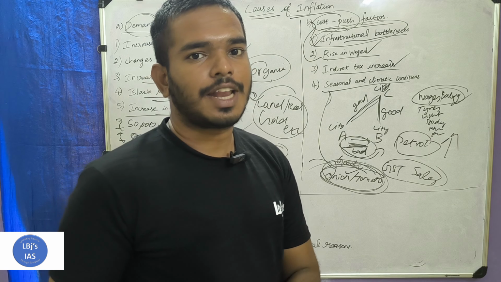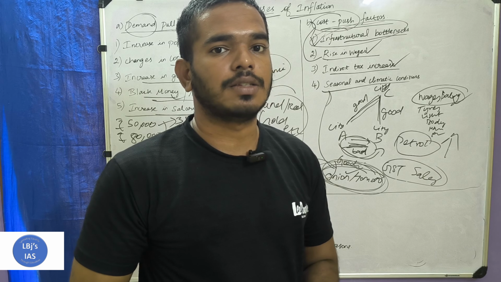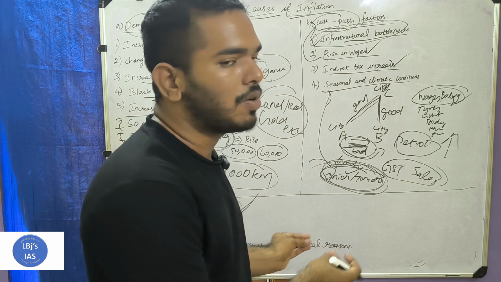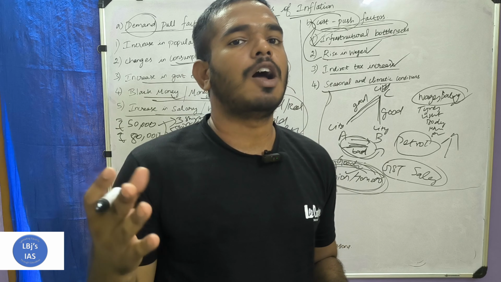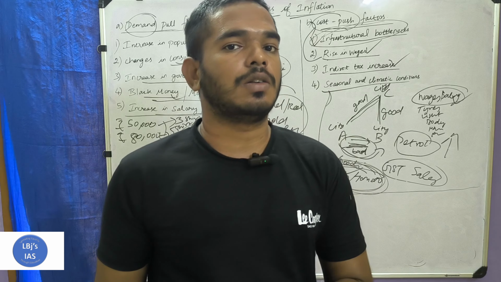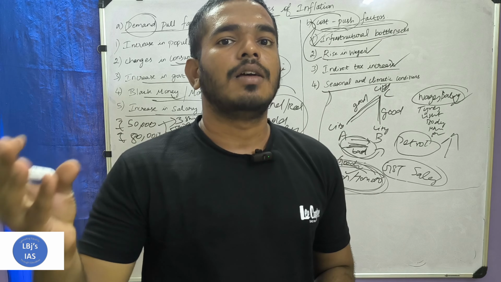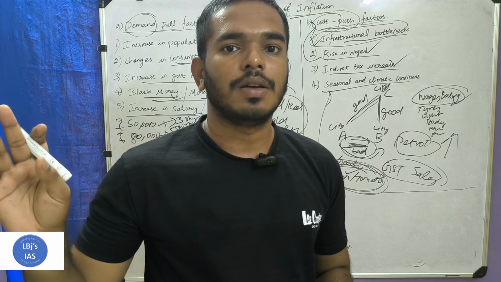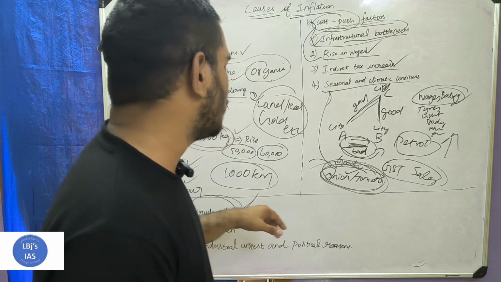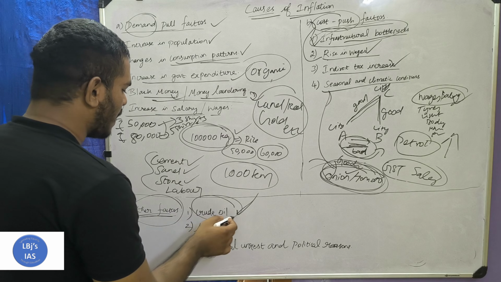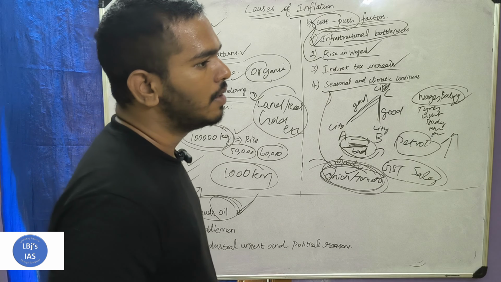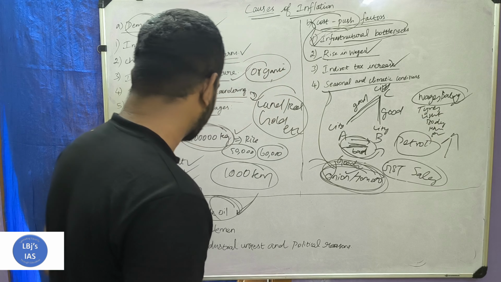Take for example, an increase in the price of crude oil leads to an increase in the price of petrol or diesel. If the price of petrol or diesel increases, what happens? The transport cost will increase. So what happens next is that the bus ticket will also increase. So this is what is known as another factor, like crude oil, that impacts inflation conditions.